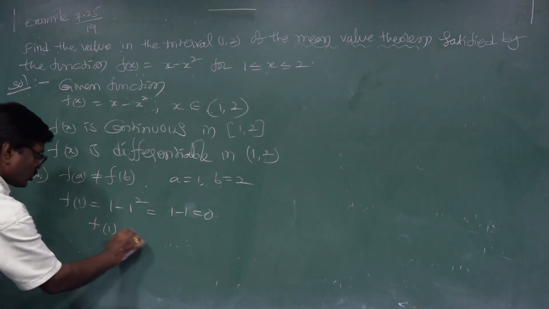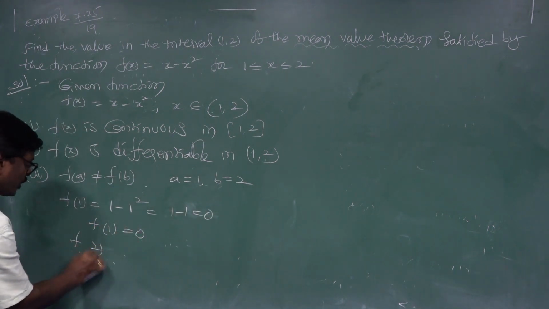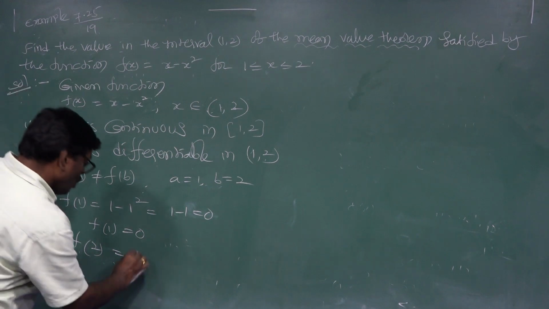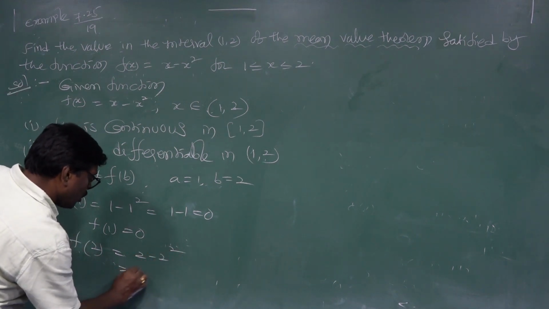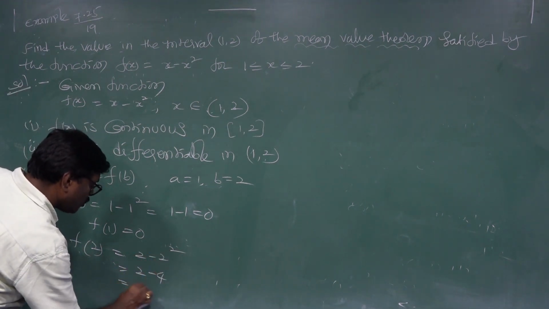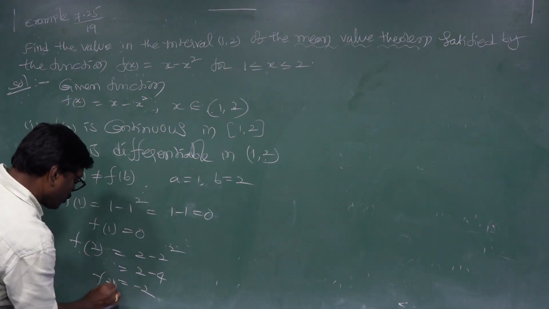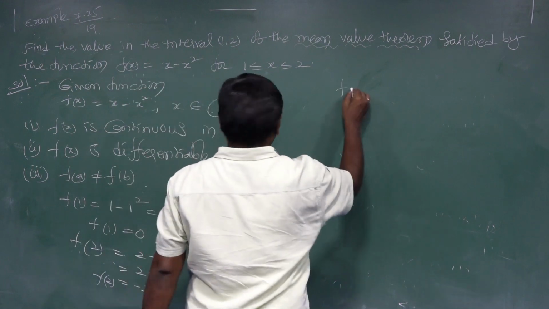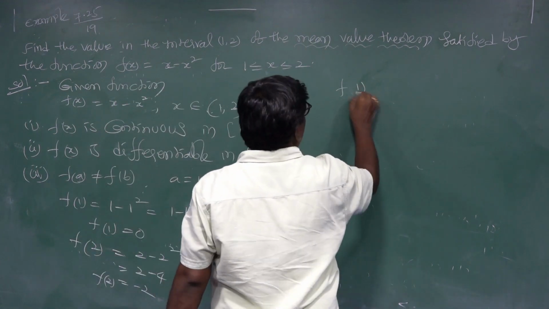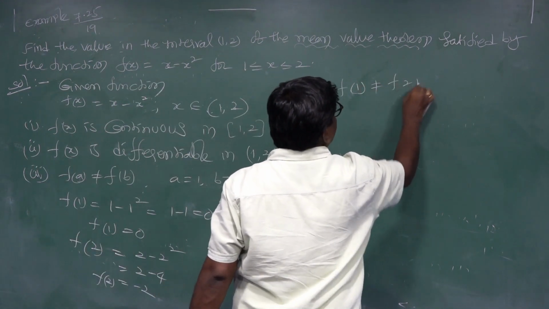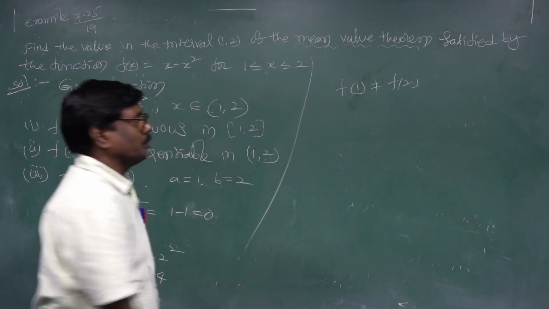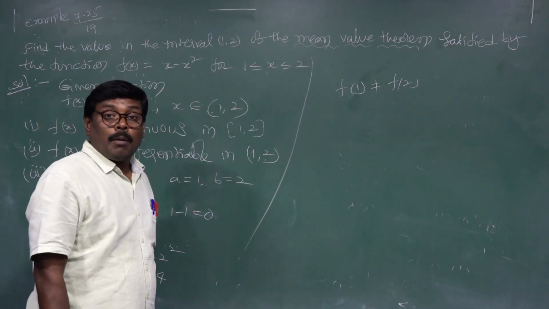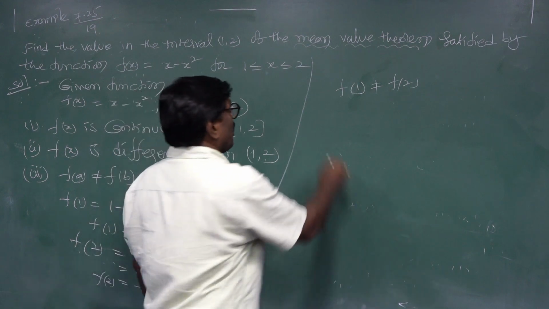f of 1 equal to 0. f of 2 value is 2 minus 2 whole square, equal to minus 4, equal to minus 2. This is f of 2. Now the condition is f of 1 is not equal to f of 2. Then by using the mean value theorem,